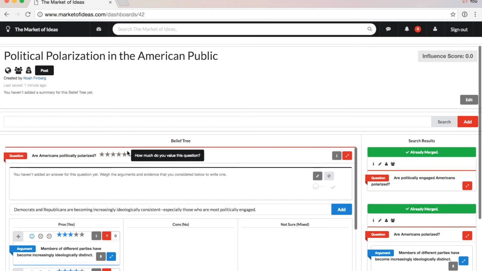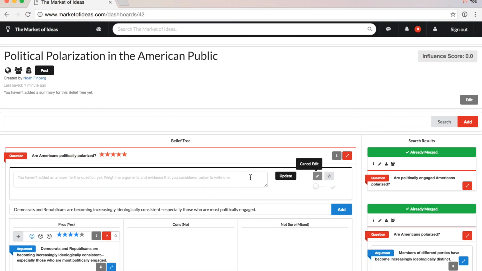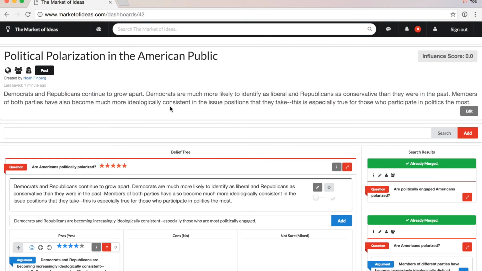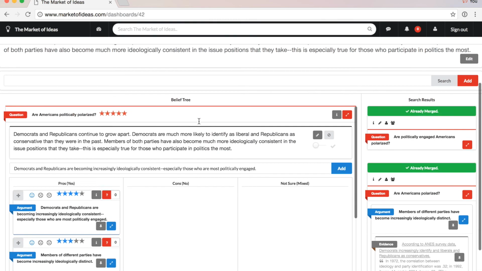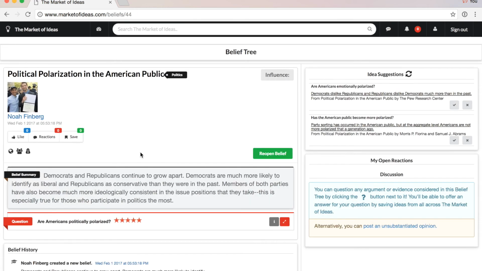Don't forget to give your question a value rating too. This tracks how important you find this question to your overall belief. Finally, write a brief answer to your question, in which you try to reconcile, to the best of your ability, the arguments and evidence that you considered below. This answer will be automatically appended to your overall belief summary the first time you add it. Now just hit post to finish.